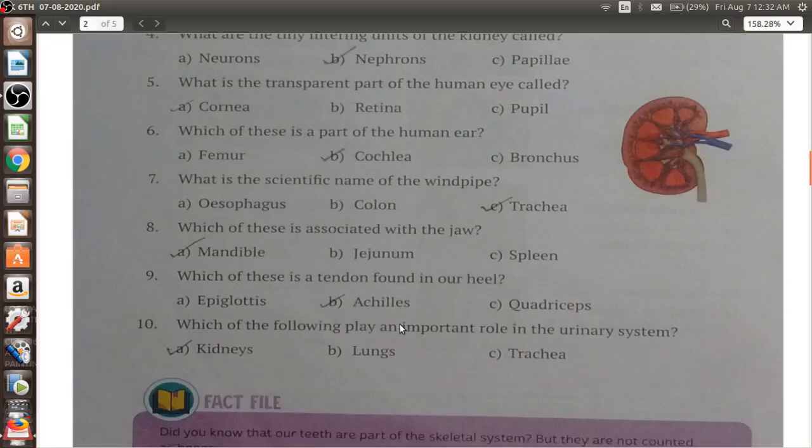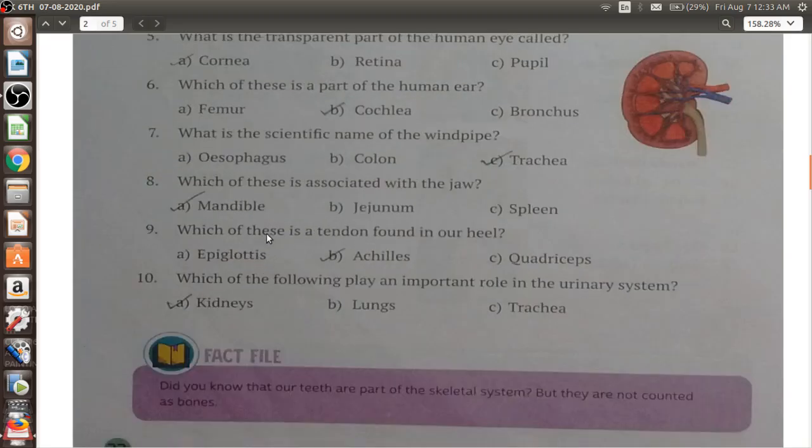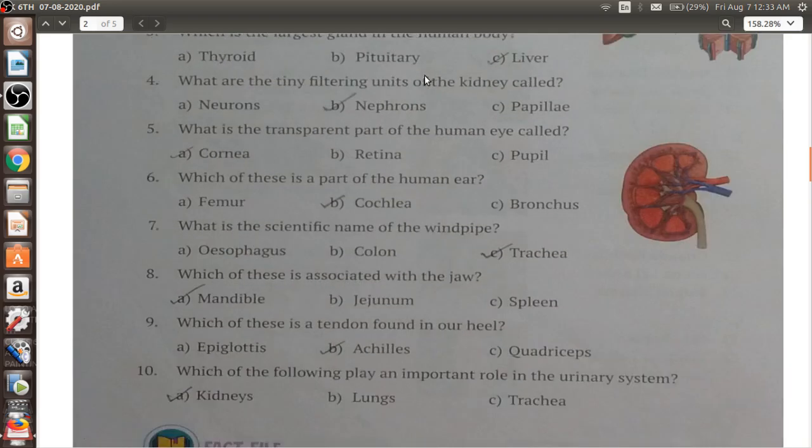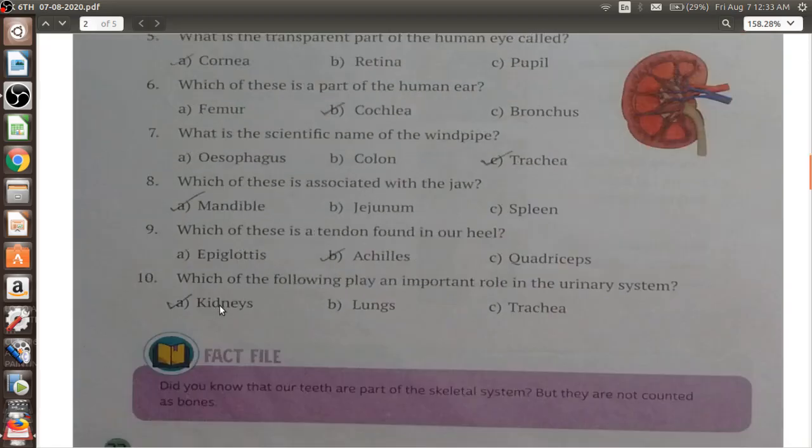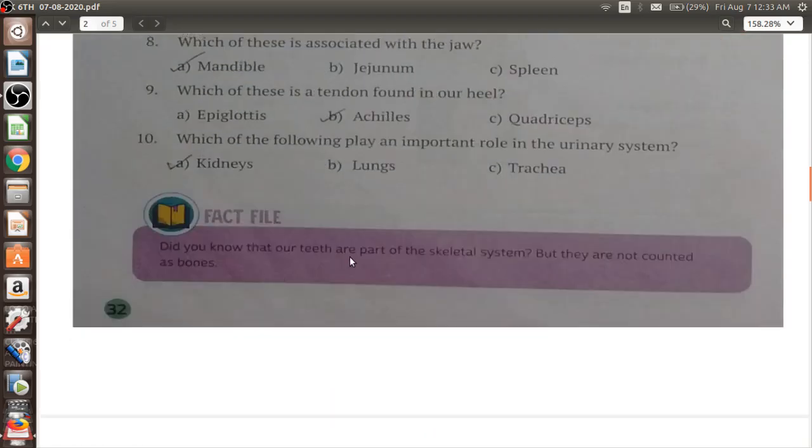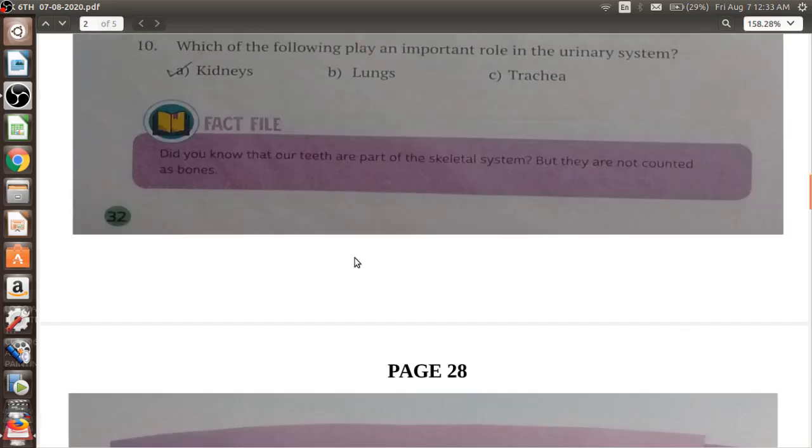Next is, which of these is associated with the jaw? That is the mandible, the lower region which we are talking about, which is moving. Next is, which of these is a tendon found in our heel? So Achilles is the name of the tendon. Which of these plays an important role in the urinary system? That is the same here, if you remember, the nephrons and the kidneys. Next, did you know that our teeth are a part of the skeletal system but they are not counted as bones? So this is a little bit of a fact here.